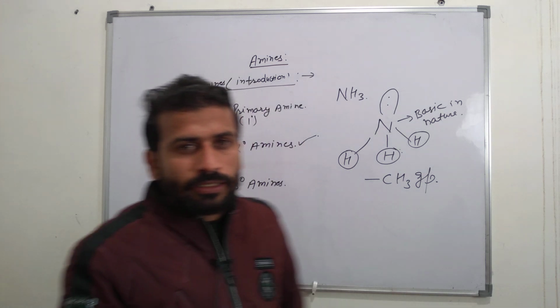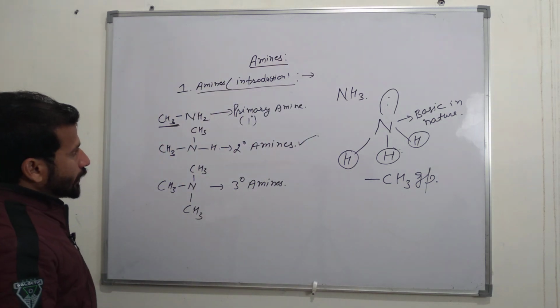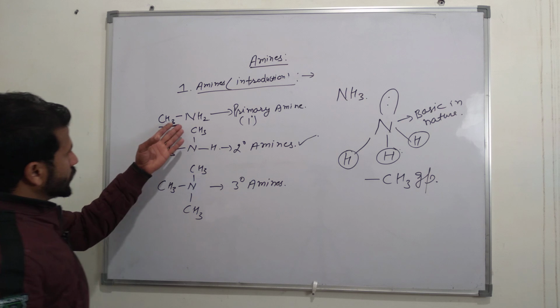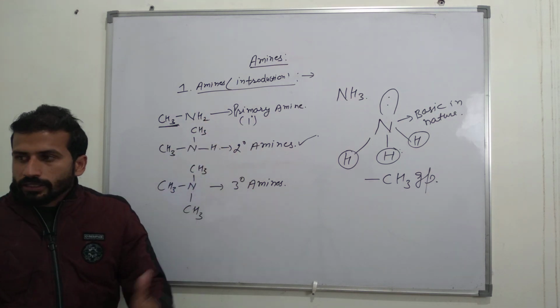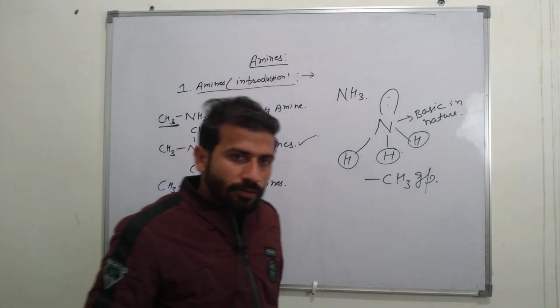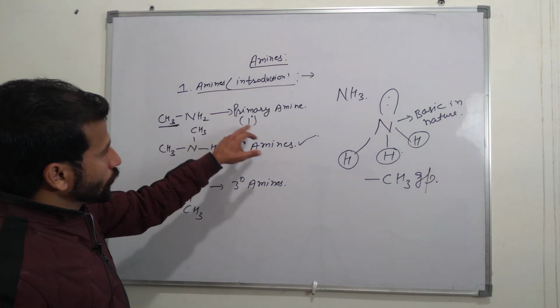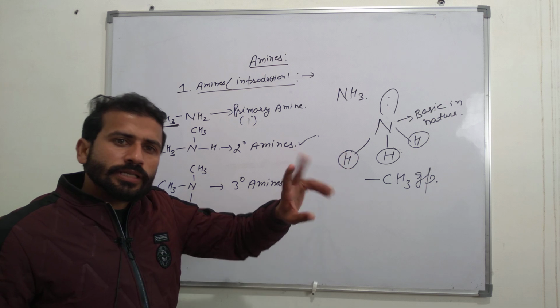Now we discuss the classification. In classification, these are the three classes: primary amine, secondary amine and tertiary amine. Primary amine, what is primary? When one of the hydrogens is replaced by one CH3 group.